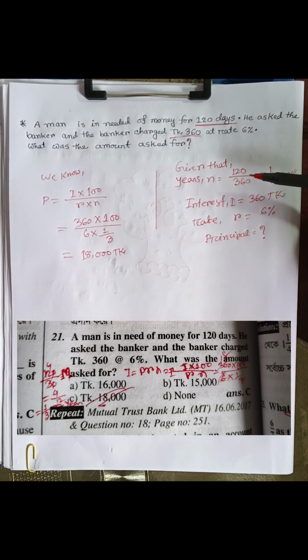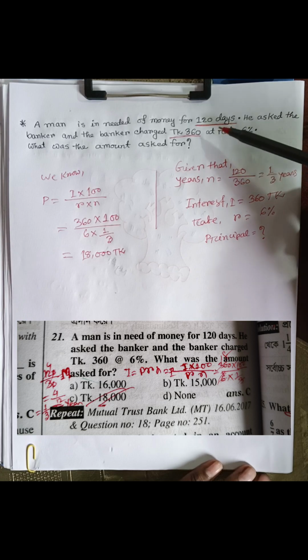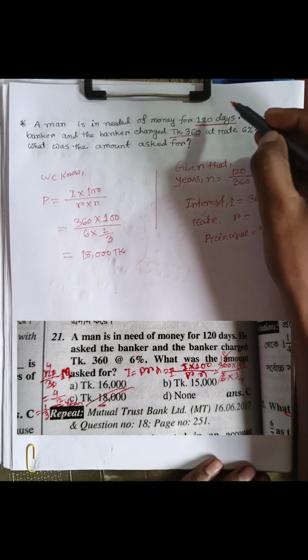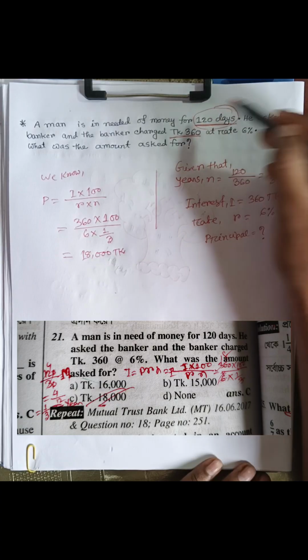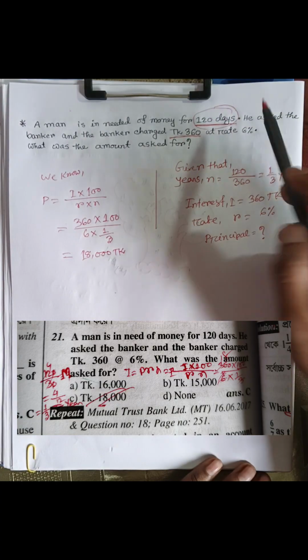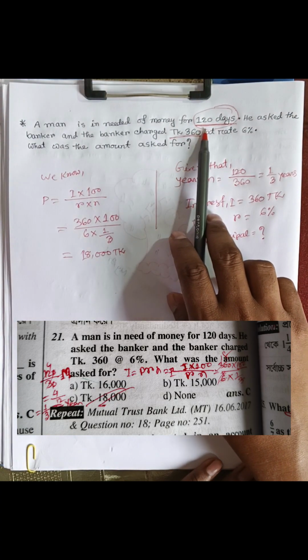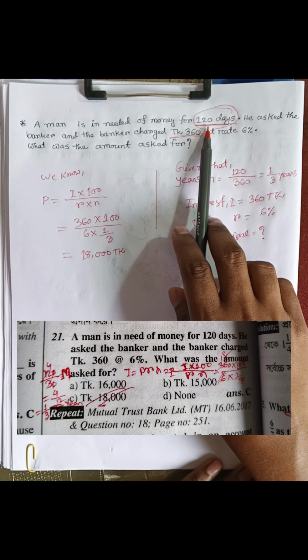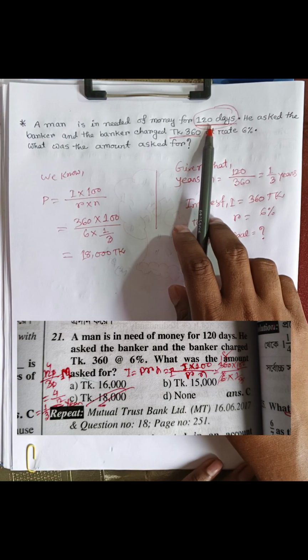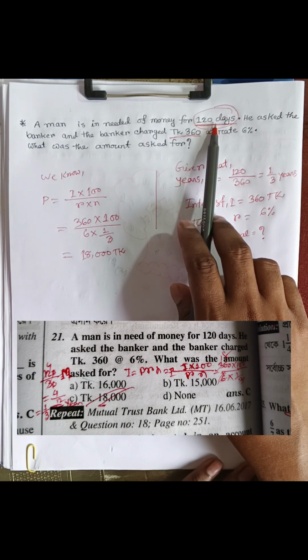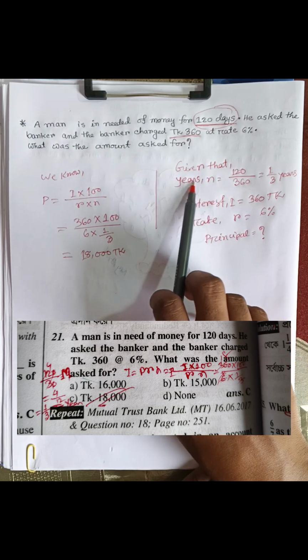This math is different. 120 days. Other math has years, but this math has days. How to convert days to years?